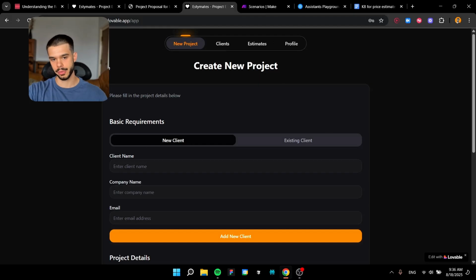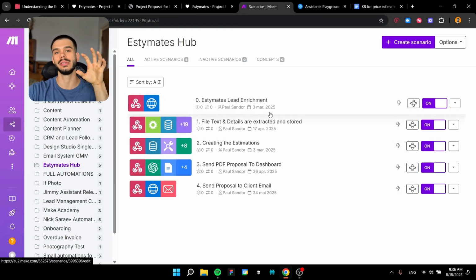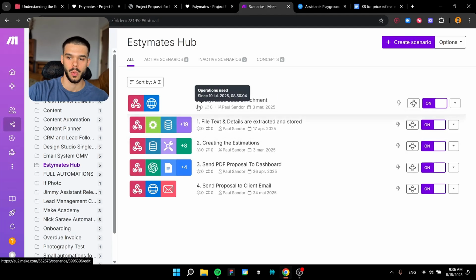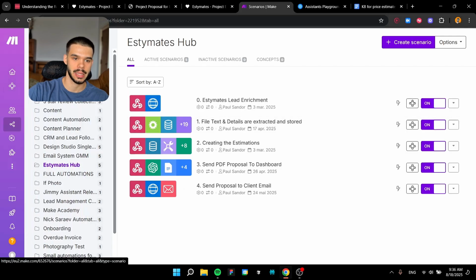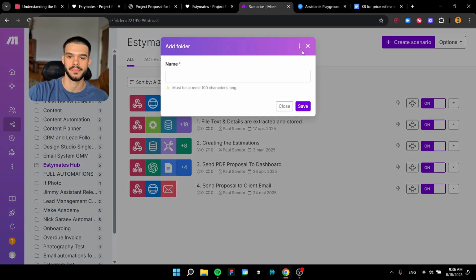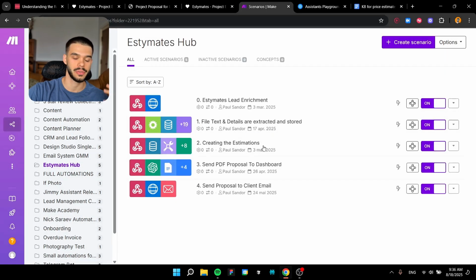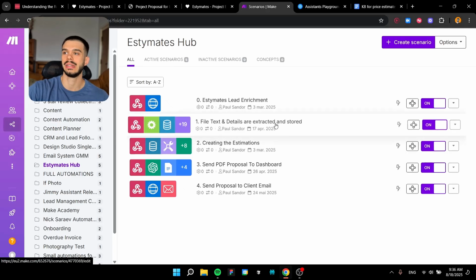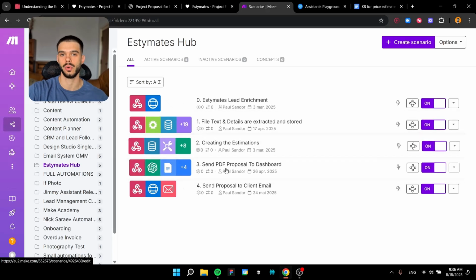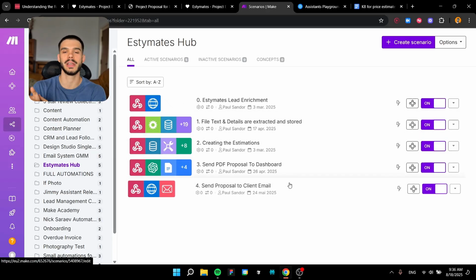Now, in order to build this app Estymates, as I said, we need the system itself. And the system itself, I built it on make.com. What I will advise you is you create a new folder here if you use make.com and store all of the projects, all of the basically different distinct workflows in that specific folder. You want to be as organized as possible, especially when you are building an app, because you never know when you are going to have a bug, when something is going to malfunction, and then you need to know exactly where that malfunction actually is in your process so that you can fix it.